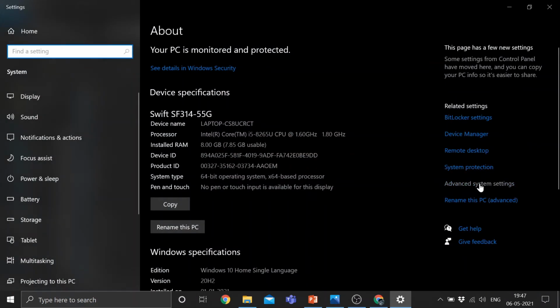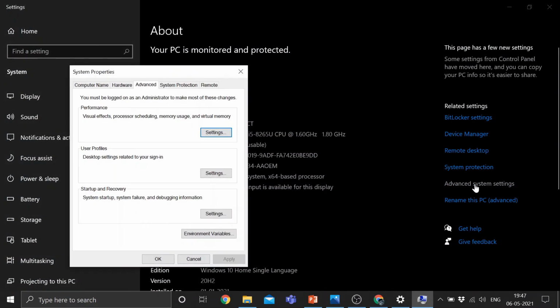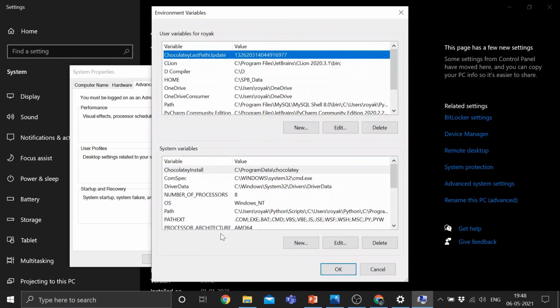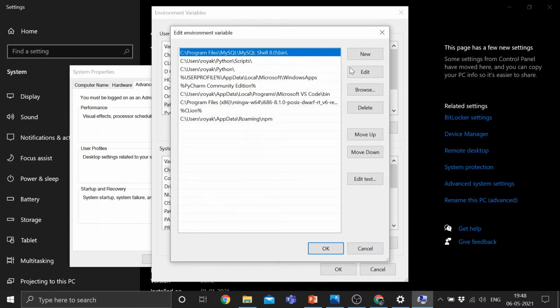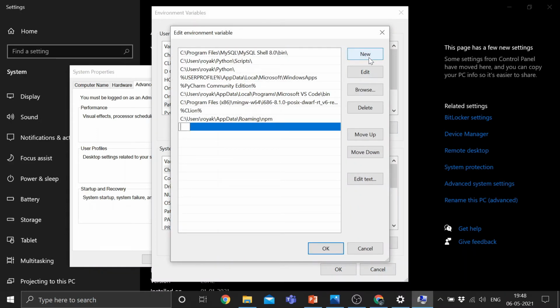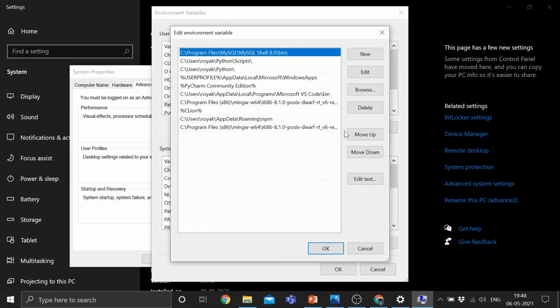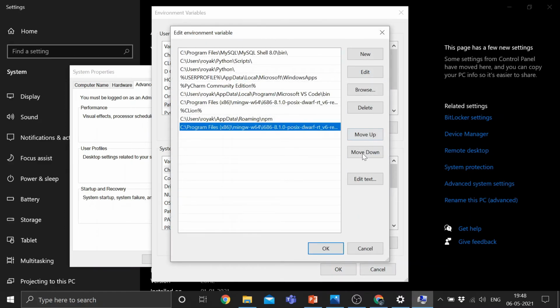Here you can see the advanced system setting. So these steps can sound complex, but don't worry, just do whatever I am doing. Click on environment variables, and you can see here the path variable. Click the edit button, click new, and whatever you have copied, paste it here and click OK. I'm clicking OK, and since I have already done it, I'm deleting this.